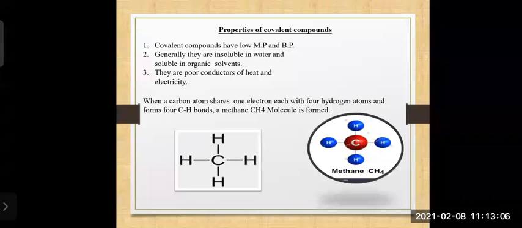Now we know the electronic configuration of carbon is 2, 4. So if 4 electrons are added to the second orbit of carbon, its octet becomes complete. When there are 8 electrons in the outermost shell, the octet is complete and the electronic configuration of carbon becomes stable, like that of neon.